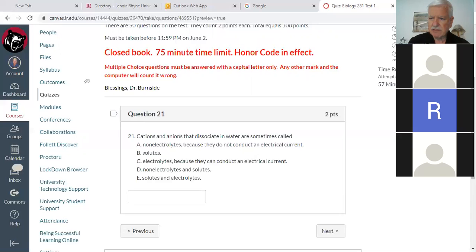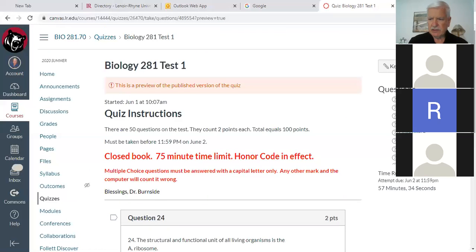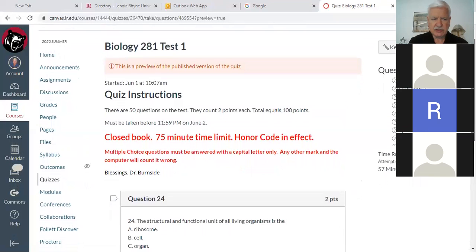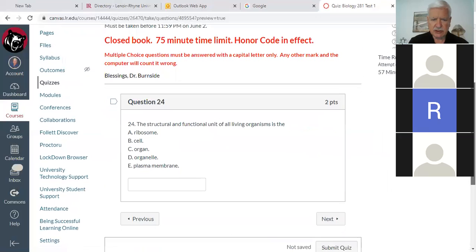And the next one we want to look at is 24. Here comes number 24, and I think it's Roxana. I think it's your turn now. The structural and functional unit of all living organisms is the ribosome, the cell, the organ, the organelle, or the plasma membrane.